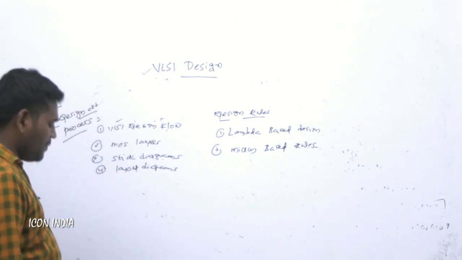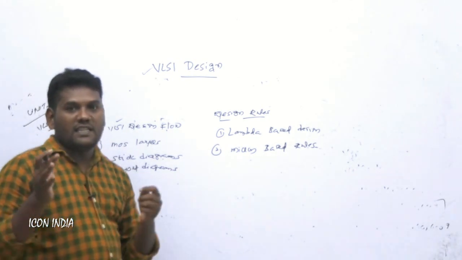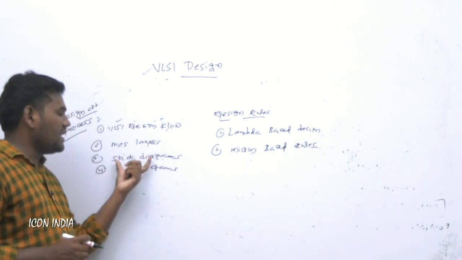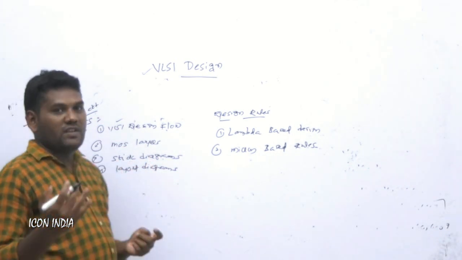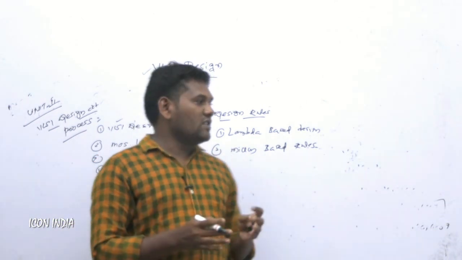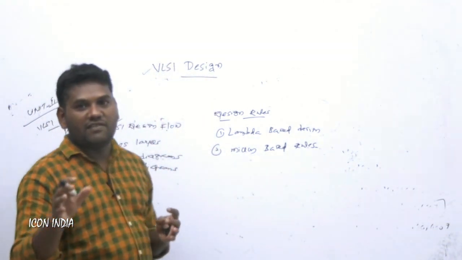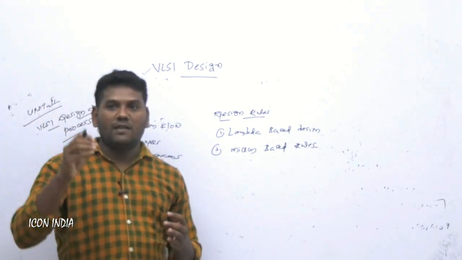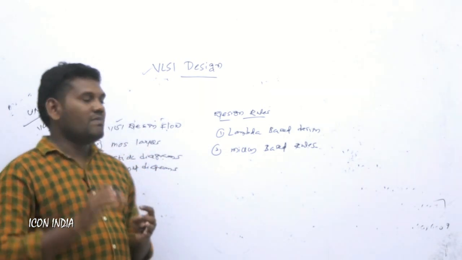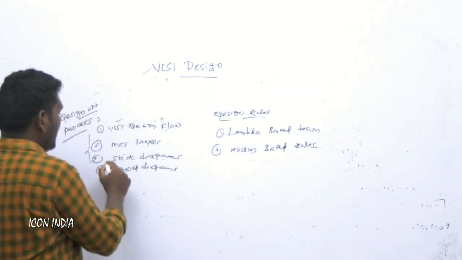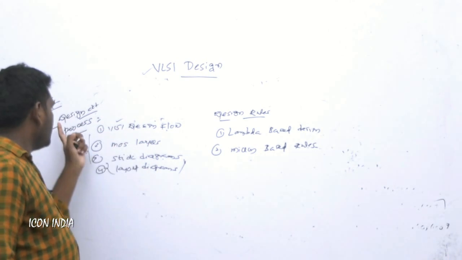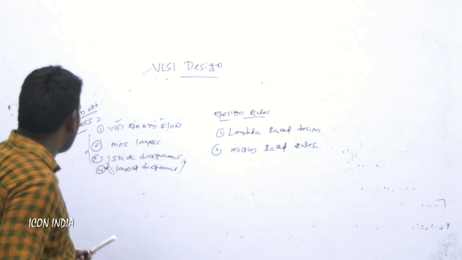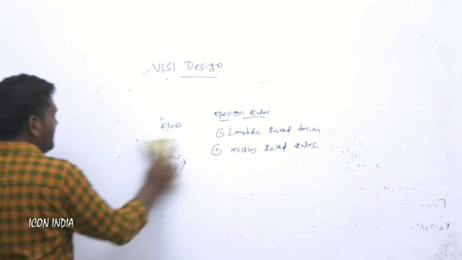This is also very important. Unit 2 is completely related to stick diagrams and layout diagrams. Stick diagrams and layout diagrams are especially used for designing the floor planning, because they show where the transistors will be connected, where the resistors will be connected, where the metallic devices will be connected, and where the polysilicon is deposited. So in unit 2 we have to consider the stick diagrams and layout diagrams. This is very important in the second chapter.